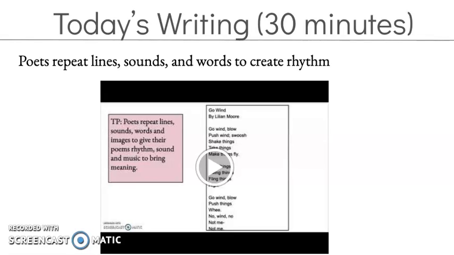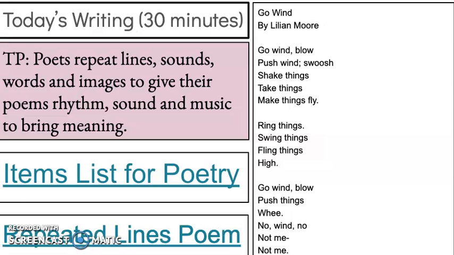So Mrs. Zillahy is going to teach you a little bit more about that, and then you're going to try practicing it on your own. You're going to write a poem today that repeats lines or sounds or words. What I did was leave you an example over here of a poem that repeats lines and words and sounds.